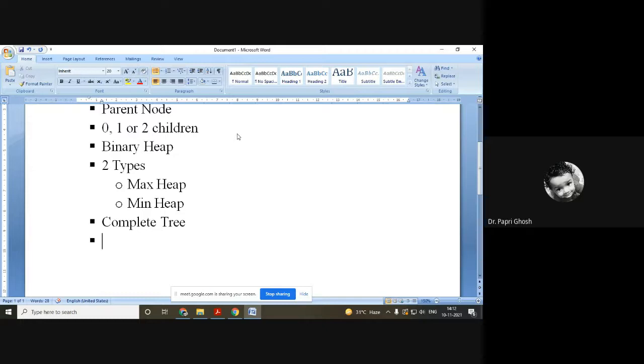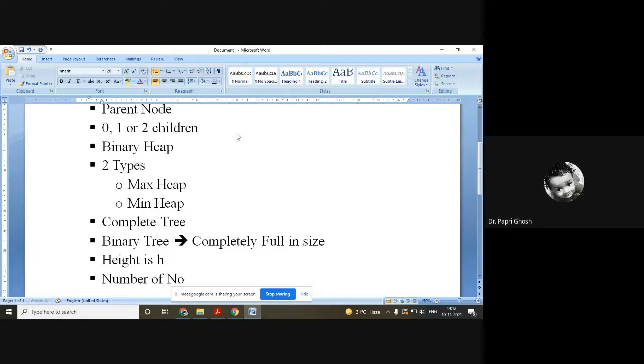So if a binary tree is completely full in size, and the height is suppose h, what will be the number of nodes?